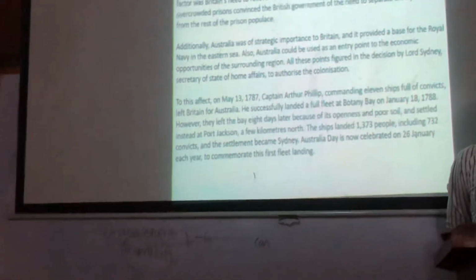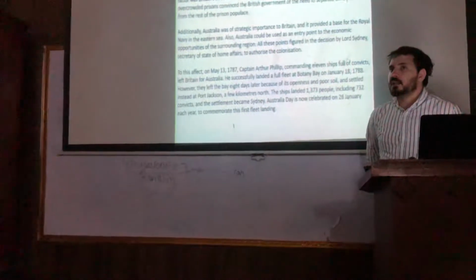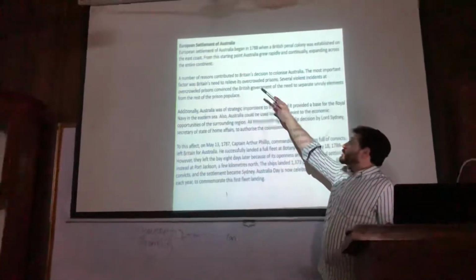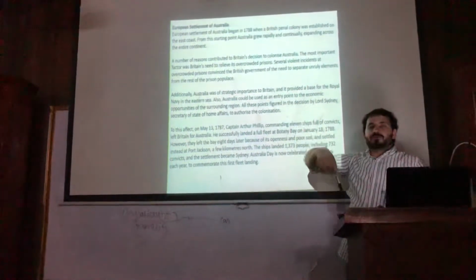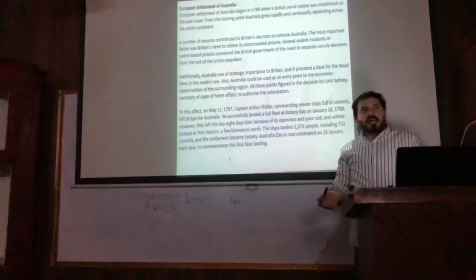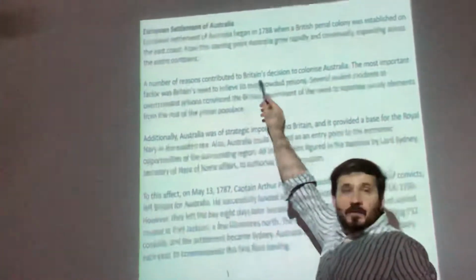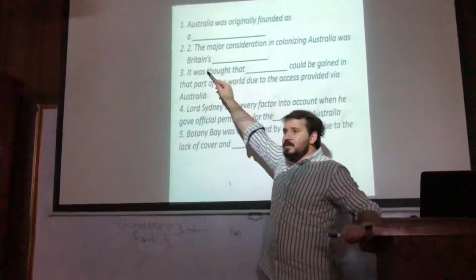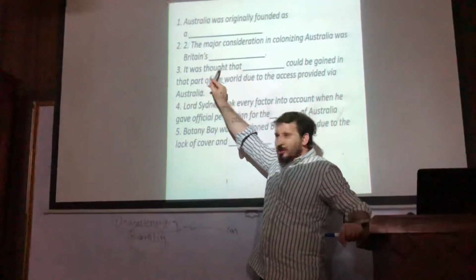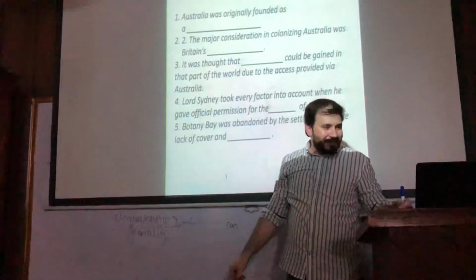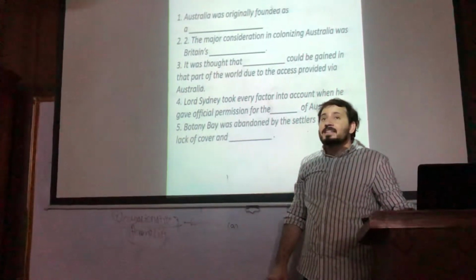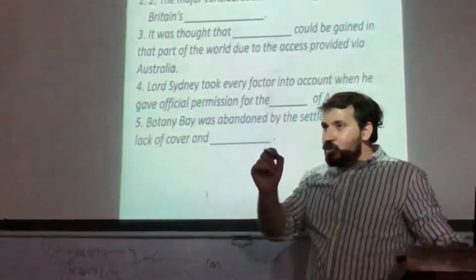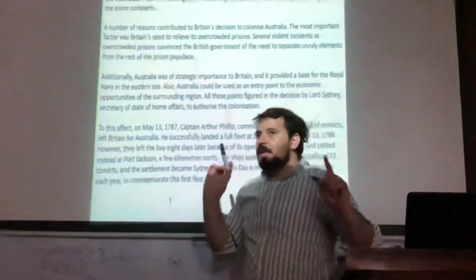Did you find it? Yeah, from where? From the second line. Okay, now what they want to say: a number of reasons contributed to Britain's decision. Now, if a student is careless, IELTS can deceive you easily. They will see Britain's in the question, and again in the passage they will give it like this way. Britain's, so simply they will write down decision. And that would be the wrong answer. Clear? Anything in IELTS that comes easy, that seems easy to you, would be an incorrect answer. Remember that. Until and unless you find out the synonym, you cannot find out the answer.